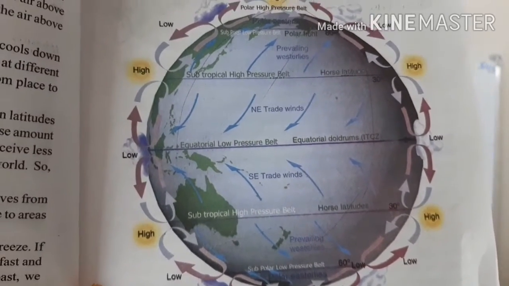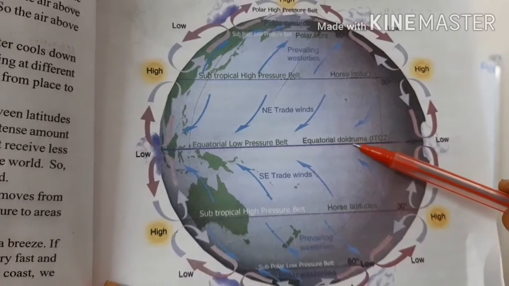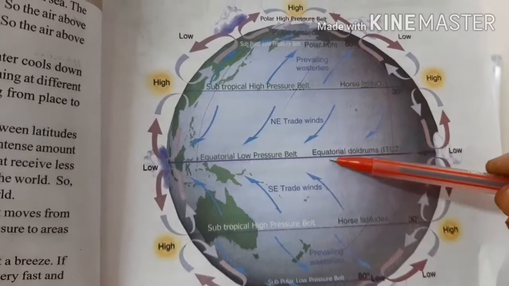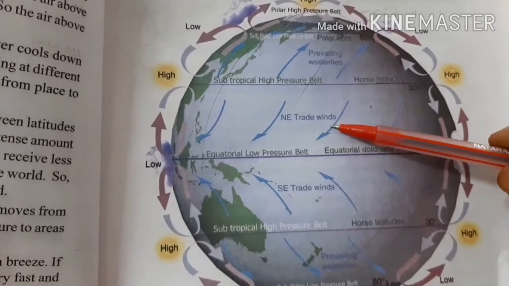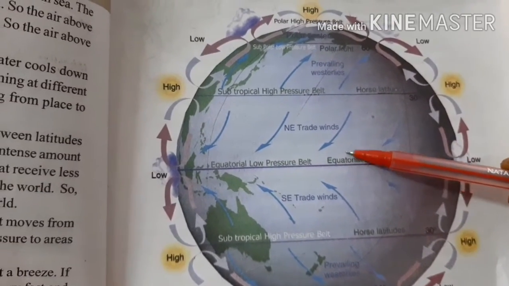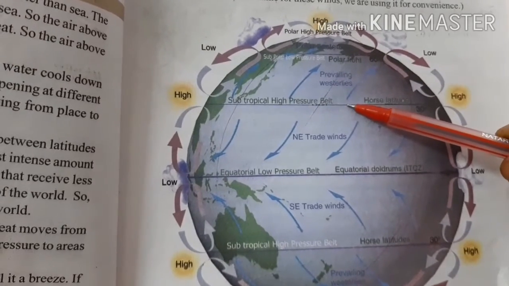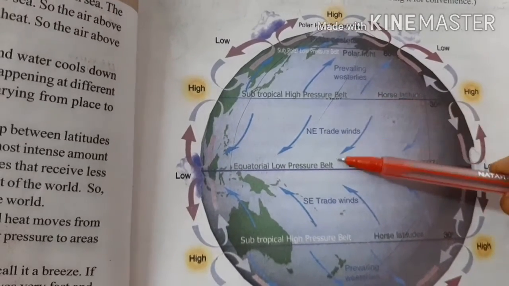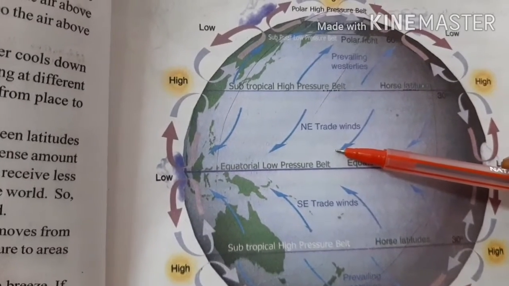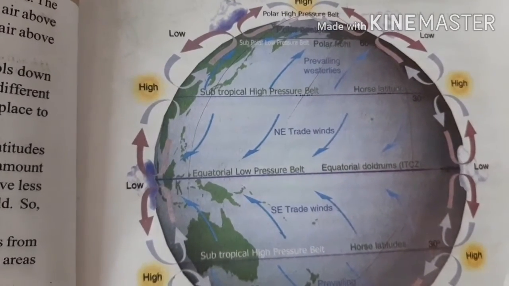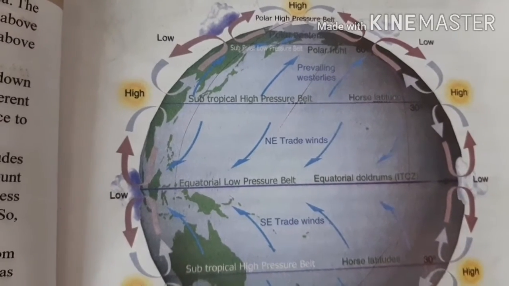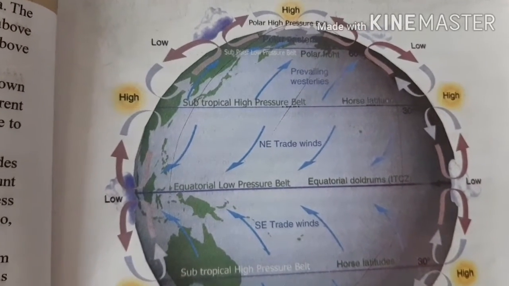At the equator, high temperature heats up the atmosphere and the hot air rises. Air becomes light and goes up. This is the low pressure belt, children. When it goes up, it cools down and again starts coming down towards the equator. But it doesn't come down from the same path that it took when it went up.